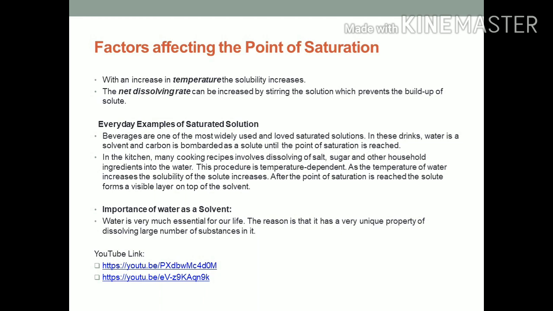Important gases like oxygen and carbon dioxide are also soluble in water, hence play an important role in the survival of aquatic life. Plants also need water because many nutrients from the soil get dissolved in the water. In our body, a number of chemical reactions take place which also need water. Hence, we can say that water does a number of jobs and is an important part of our life. Thank you.